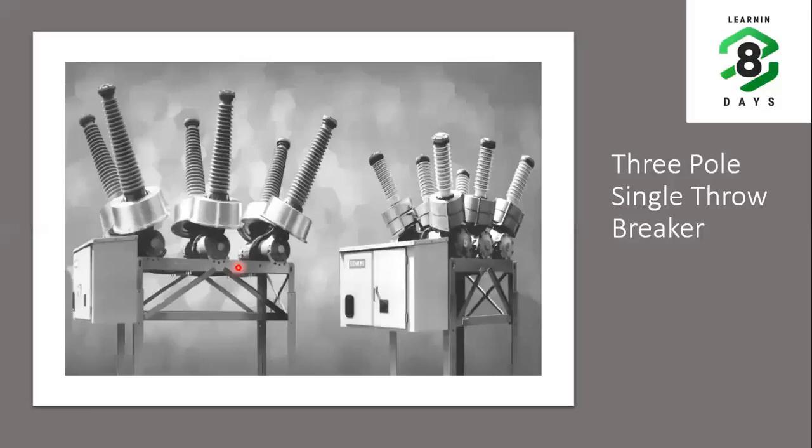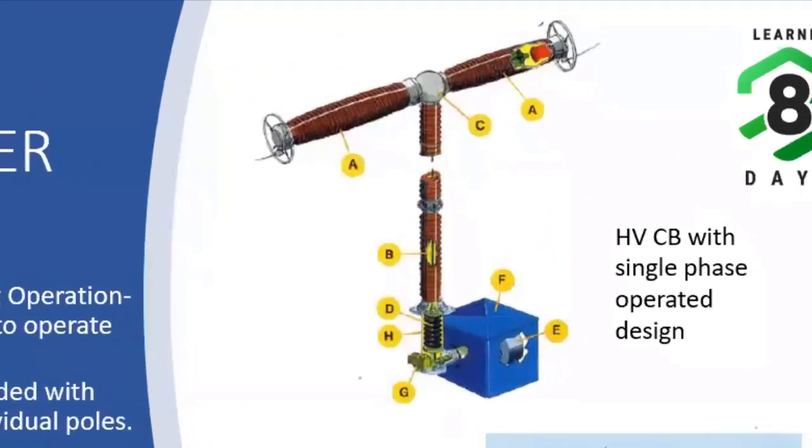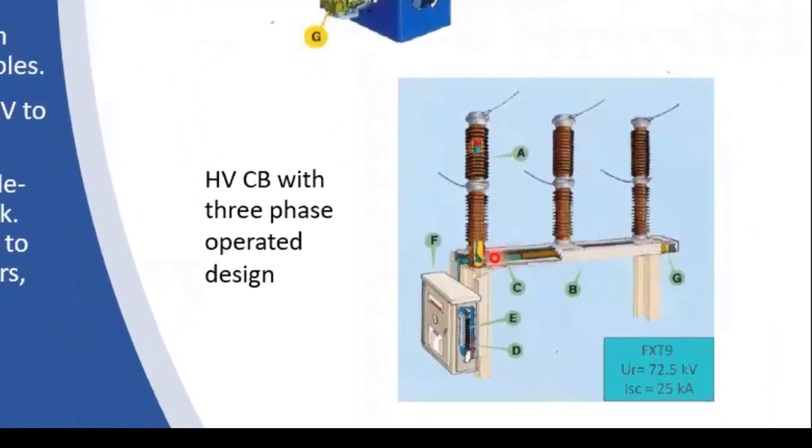Based on operation, we can classify the breakers as three-pole single throw gang operation or single pole operation. That means each pole can be operated individually, or we can have three-pole operation.